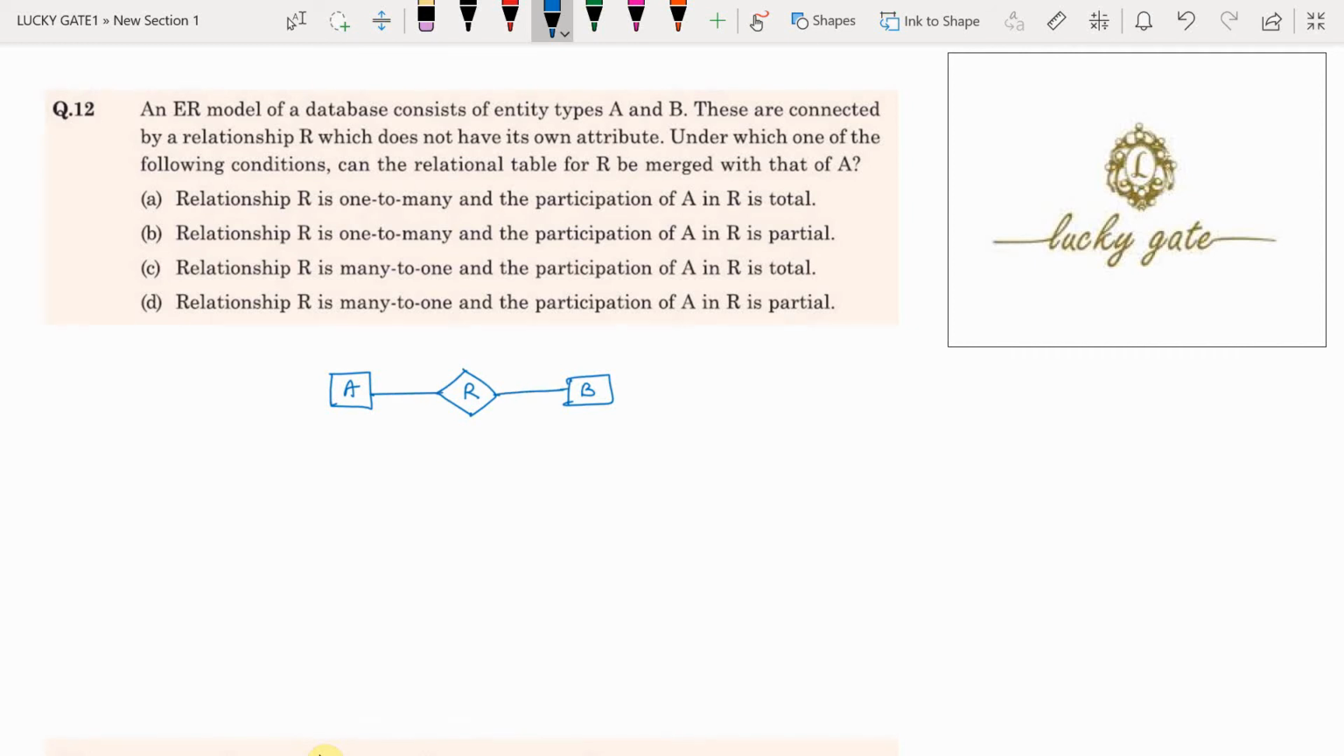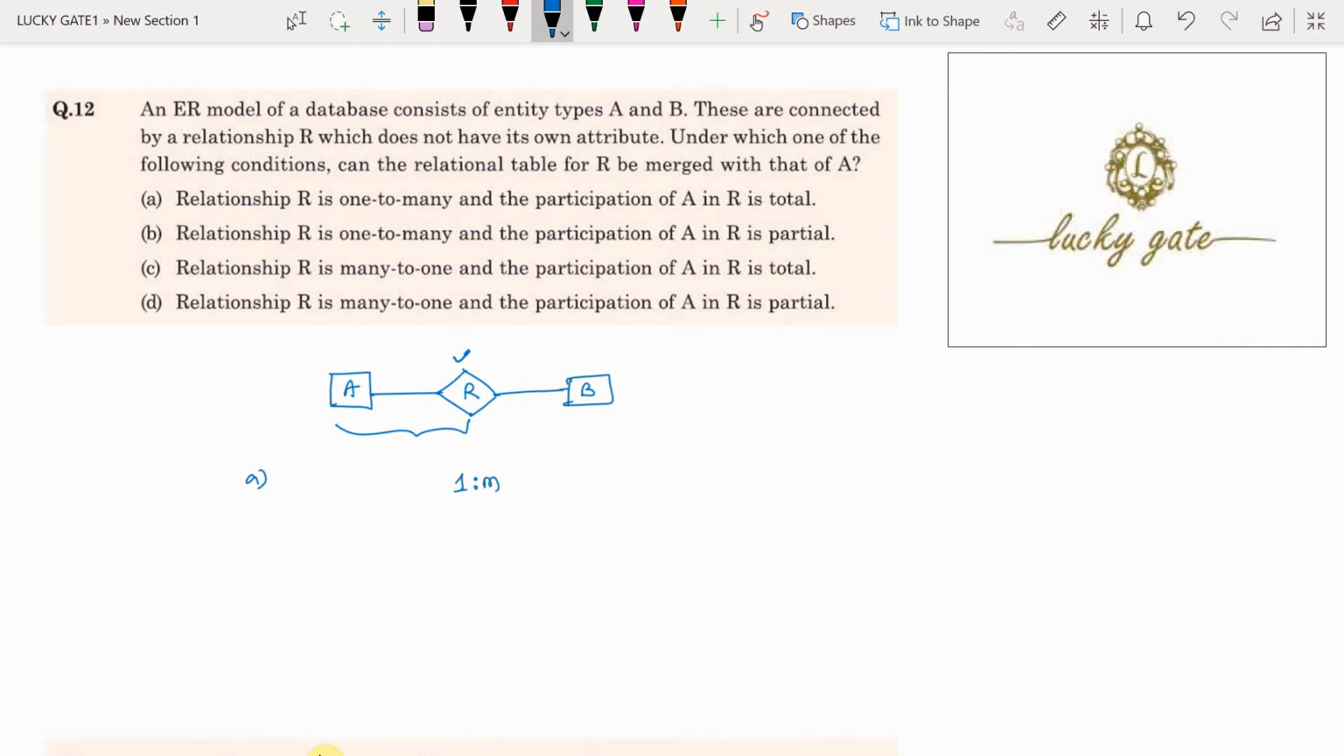Under which one of the following conditions can the relational table for R be merged with that of A? This R is to be merged with that of A. Now what does option A say? Relationship R is one to many.